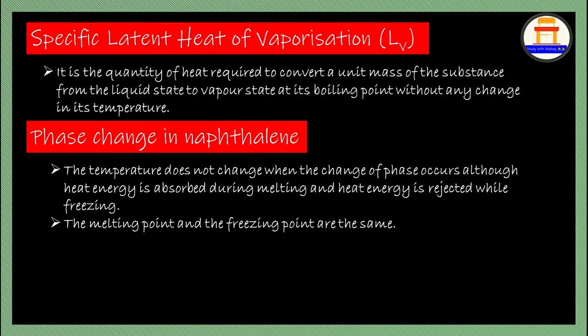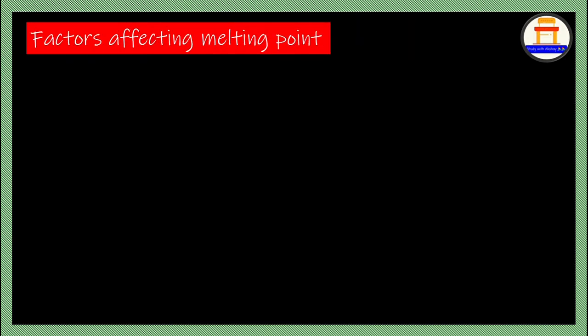Factors affecting the melting point. The first factor is the effect of pressure on the melting point. The melting point of a substance which contracts on melting, for example ice, decreases due to an increase in pressure.